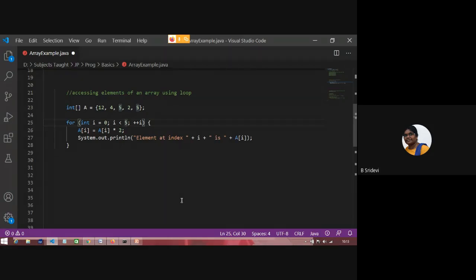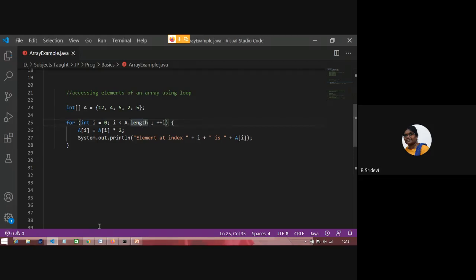I want to print all those. So how to find the length of it? A dot length. As I said, A is an object like a list in Python. There, L1 dot append, L2 dot extend, in that way. Here also dot member. So A dot length gives the length of the integer array.